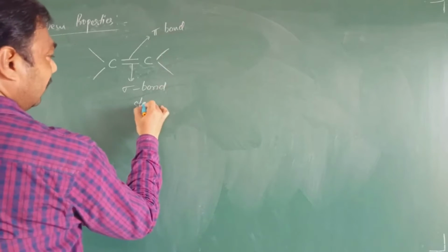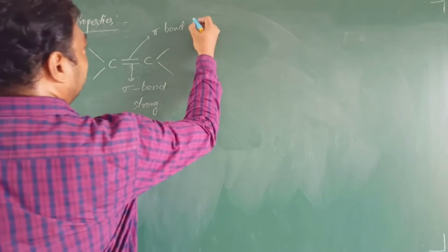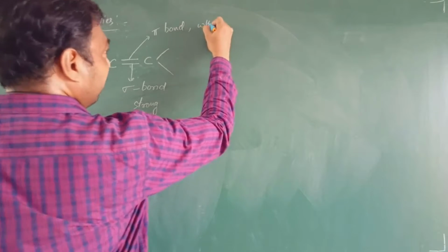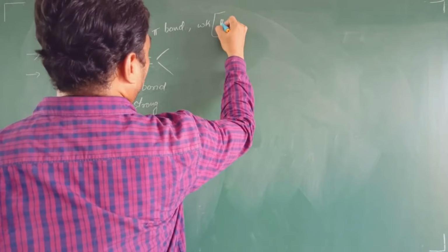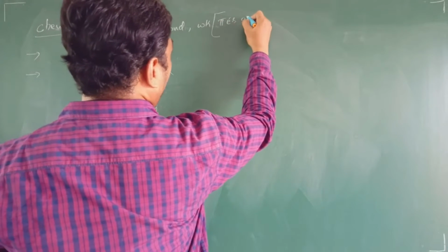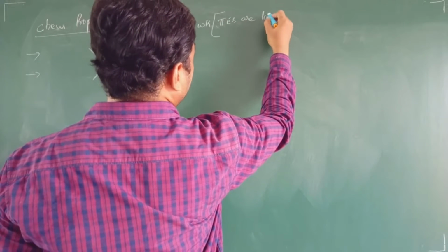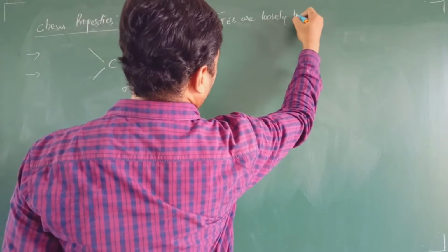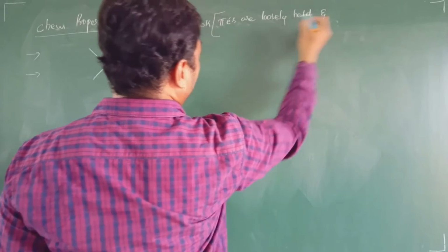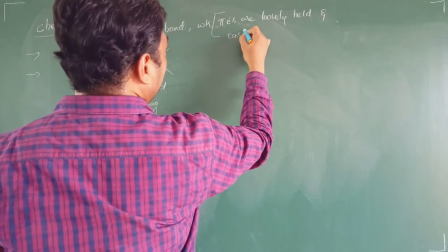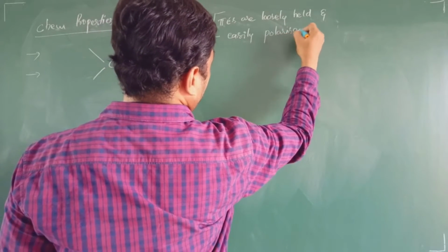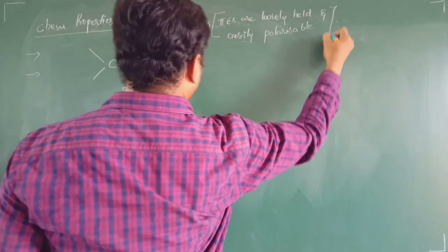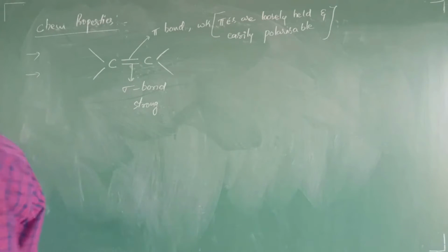Sigma bond is strong, pi bond is weak, and in this pi bond the pi electrons are loosely held and easily polarizable.